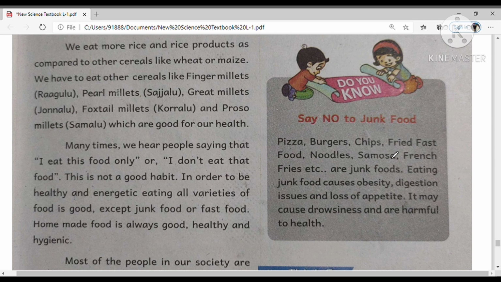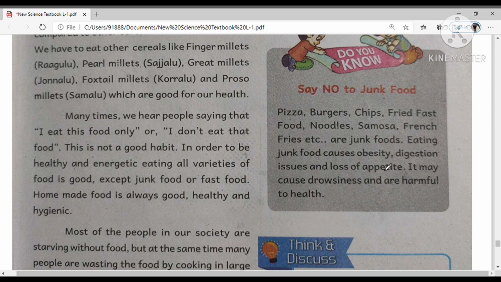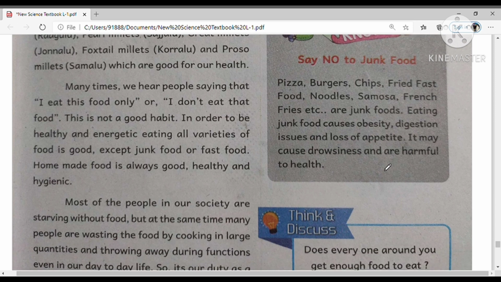Pizza, burgers, chips, fried fast food, noodles, samosa, french fries. These are all junk foods. Eating junk food causes obesity, digestion issues and loss of appetite. It may cause drowsiness and is harmful to health.